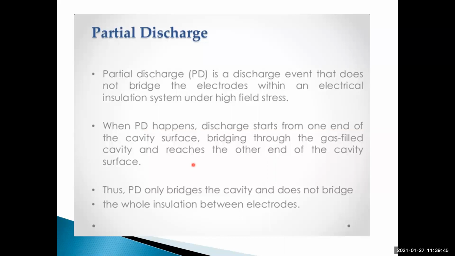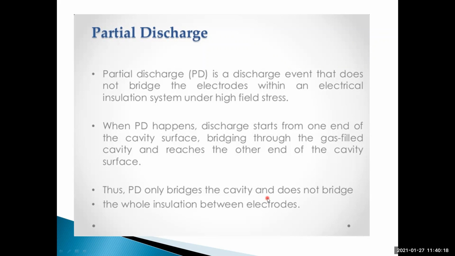When subjected to high voltages, the surrounding material will also be stressed, so the complete insulation will be damaged. The partial discharge only bridges the cavity and does not bridge the wall insulation between the electrodes.